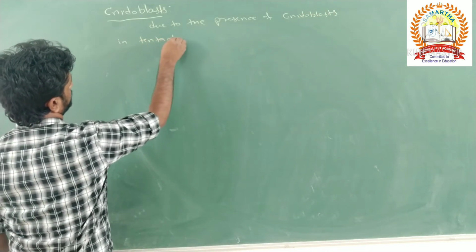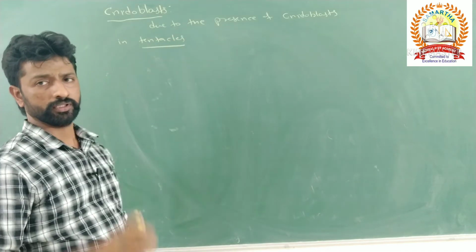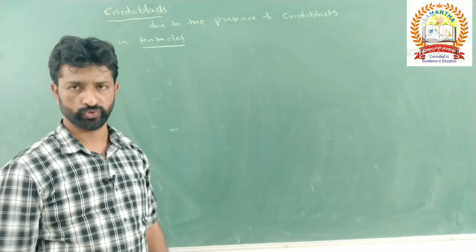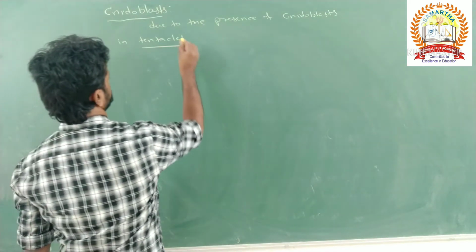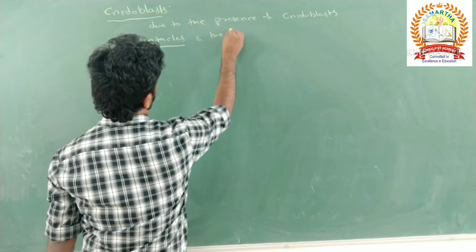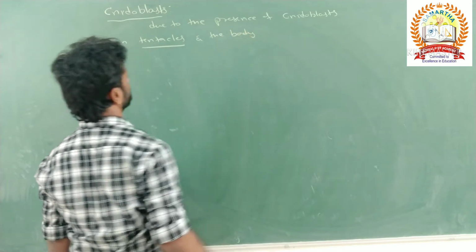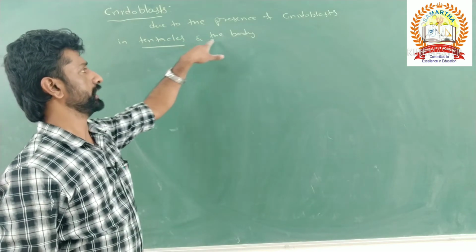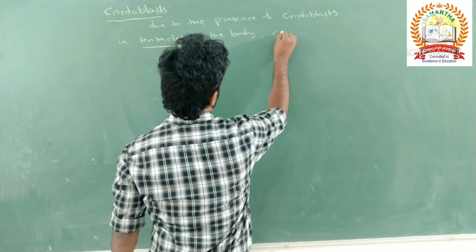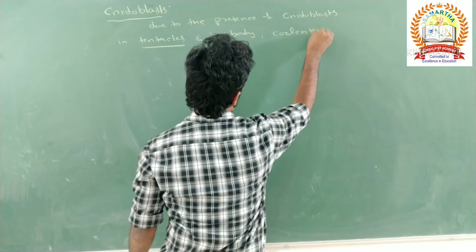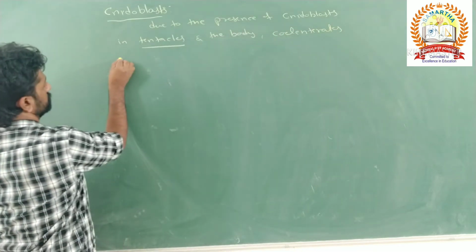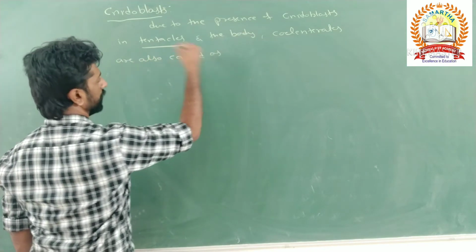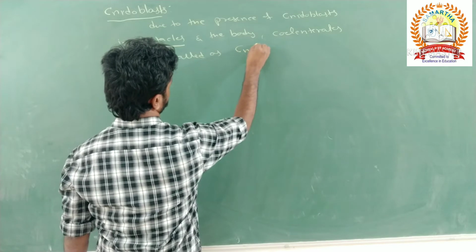Tentacles are the finger-like projections present over the hypostome and the mouth. So over the body and tentacles, cnidoblasts are present. Because of the presence of these cnidoblasts, coelenterates are also called cnidarians.